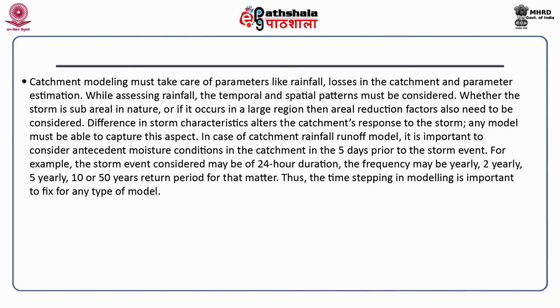So that is why we are talking in terms of the storm being subaerial in nature. That means a part of the catchment gets higher rainfall than the other part. So in case there is a reduction in the aerial distribution of rainfall, we will need to understand those factors. And then of course we have these differences in catchment characteristics that alter the catchment's response to the storm.